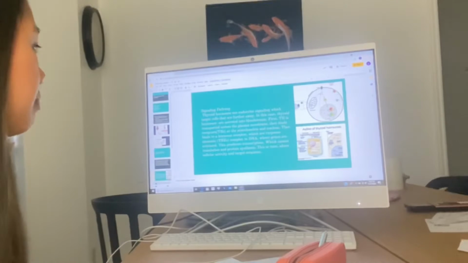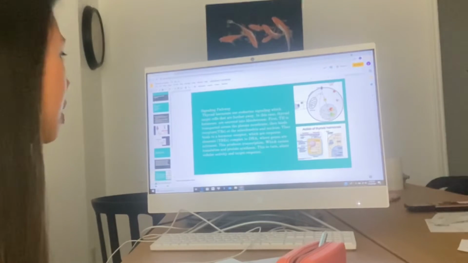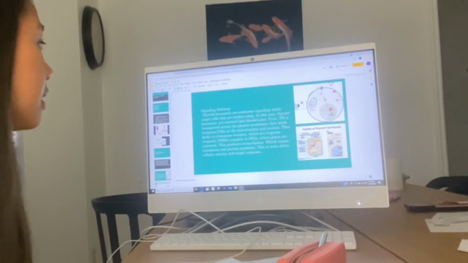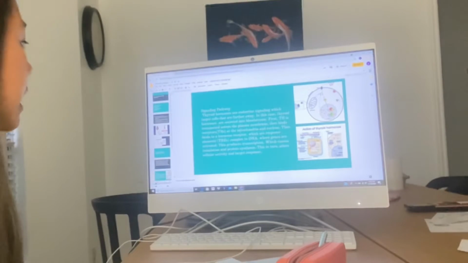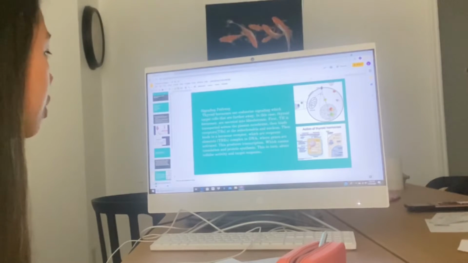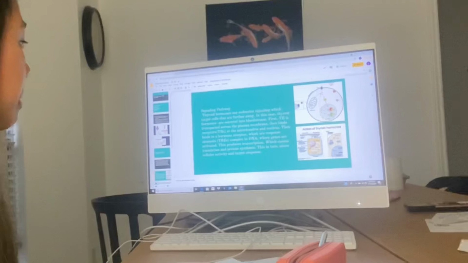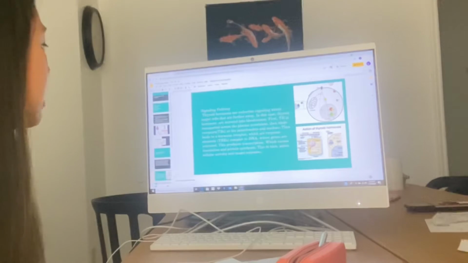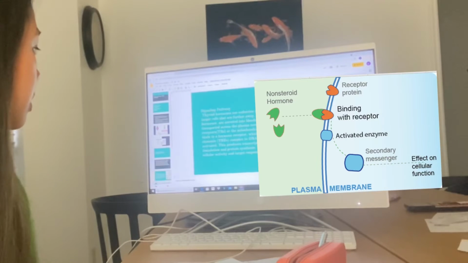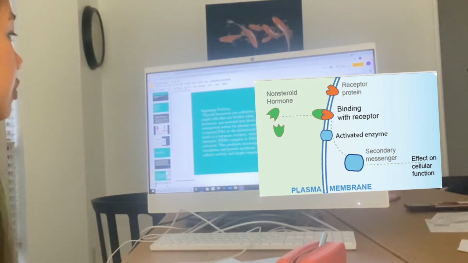The signaling pathway of thyroid hormones uses endocrine signaling, which targets cells that are far away. In this case, thyroid hormones are secreted in the bloodstream. First, thyroid hormones are transported across the plasma membrane of the follicular cells. Then they bind to TRs, or receptors, at the mitochondria and nucleus.